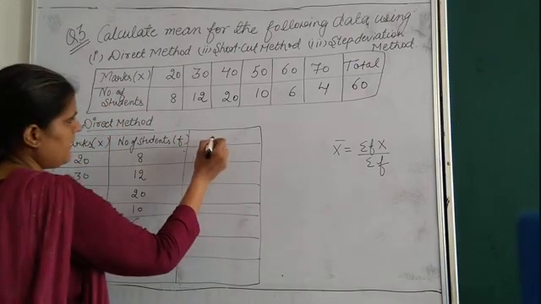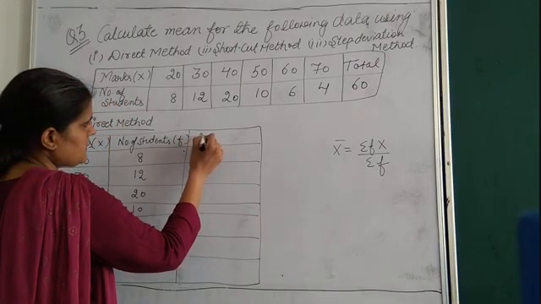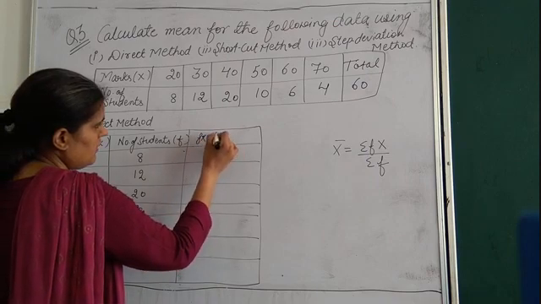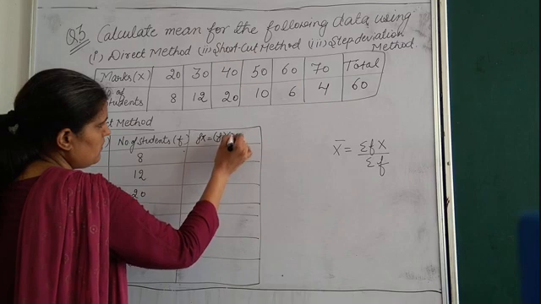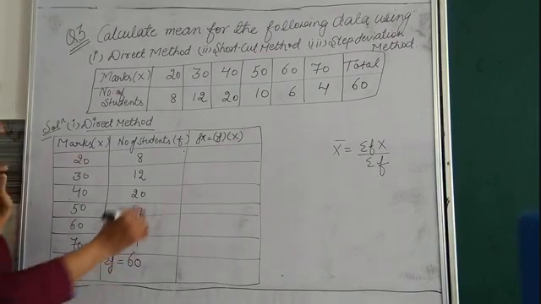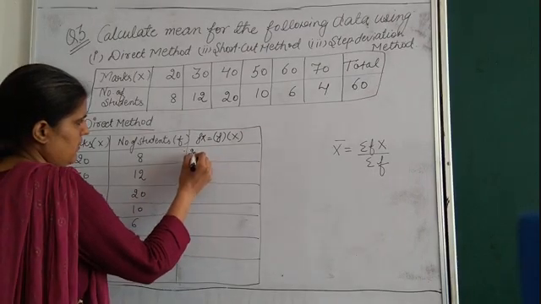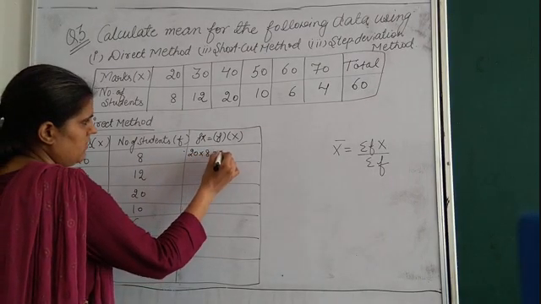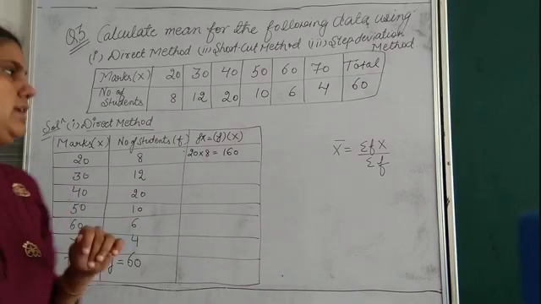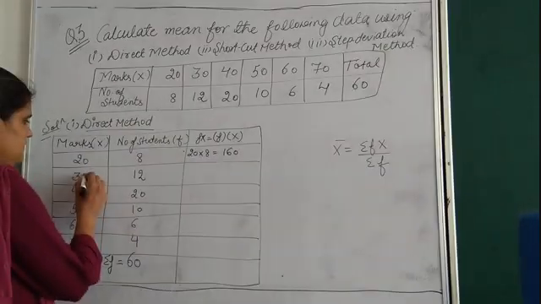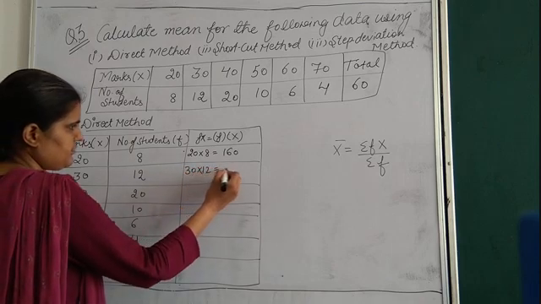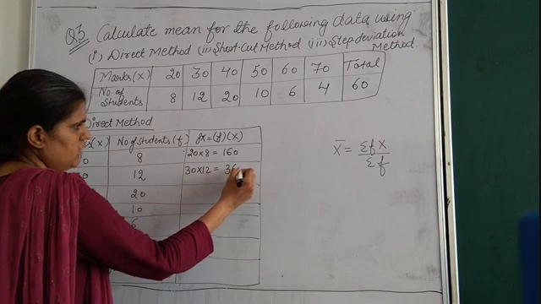Now we will find out here fx, that is simply f into x. So let's start. 20 multiply 8 will give 160. 30 multiply 12 will give 360.